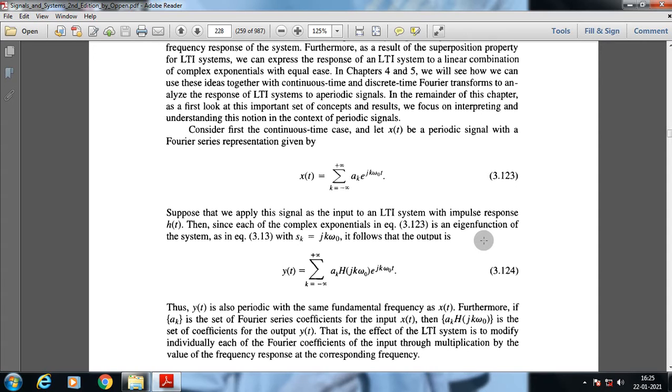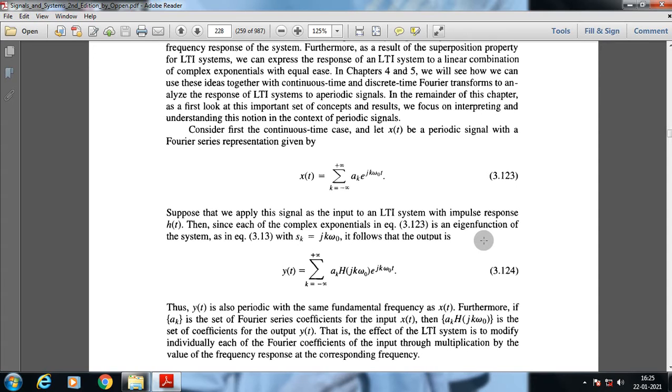At the output, the periodic signal has a series of coefficients multiplied with the Fourier series representation. Each constant coefficient just gets multiplied with the transfer function of that specific system. That is the basic fundamental property of the Fourier series representation as well as of the transfer function.